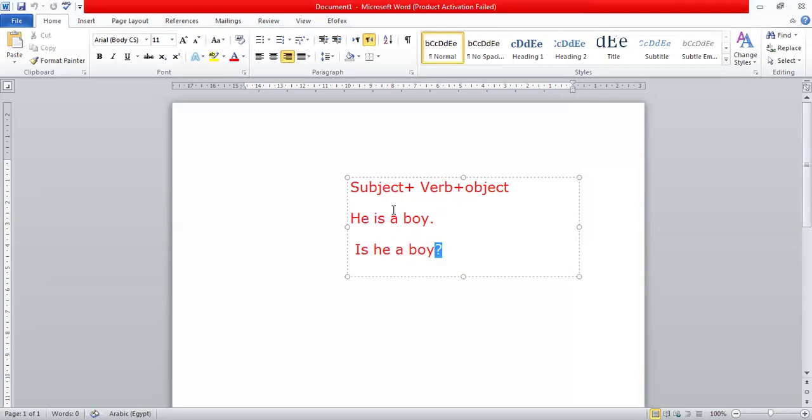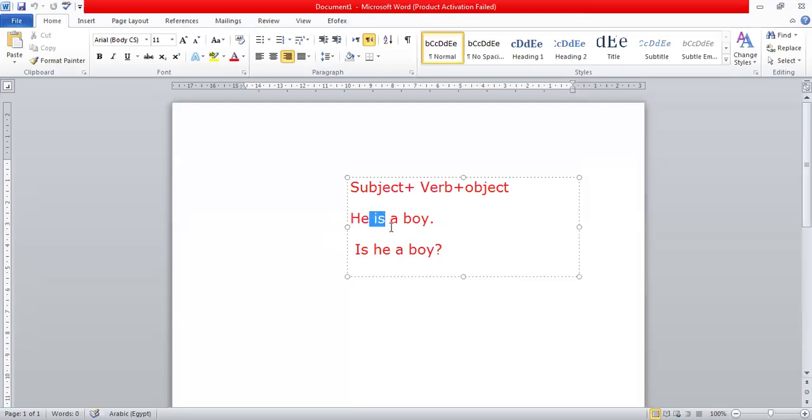Okay, so here is subject, verb, object. This is the part of the sentence, of the statement sentence. Here, write this in this way. He is a boy. This is a statement form. Here is a subject. The subject can be a noun or pronoun. This is a verb.